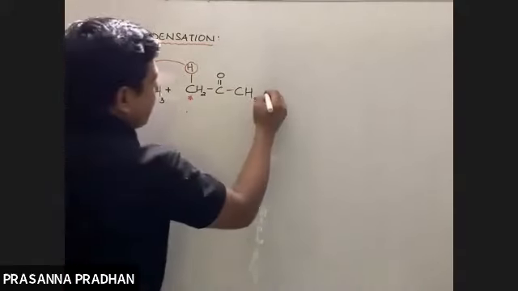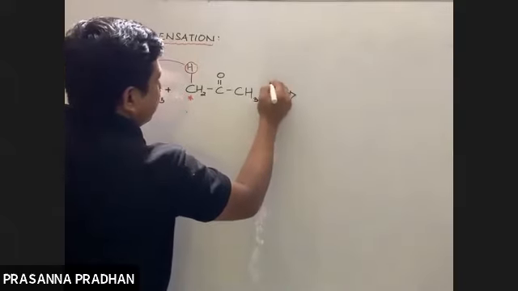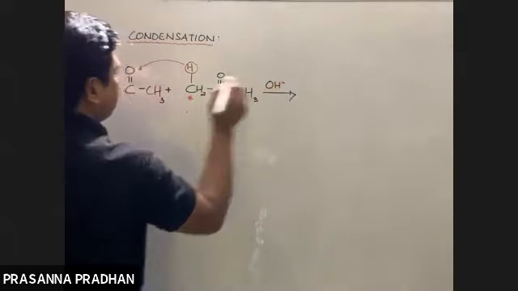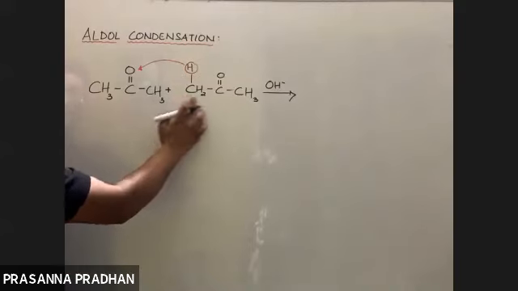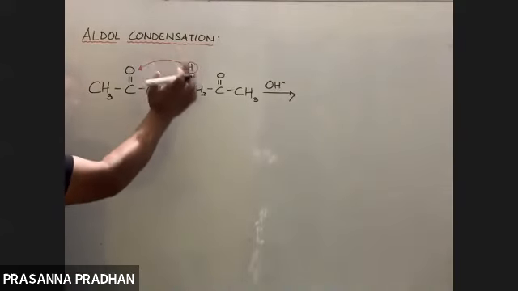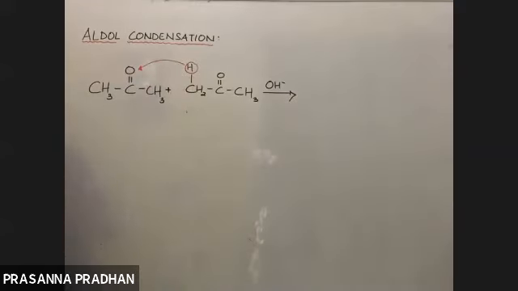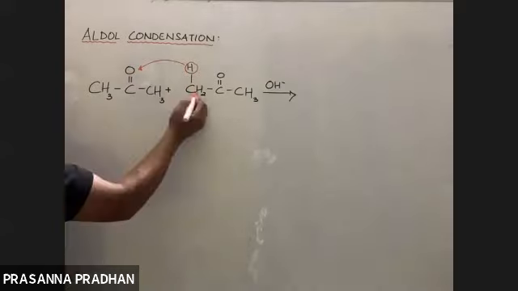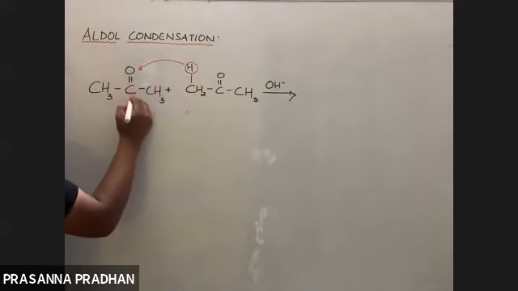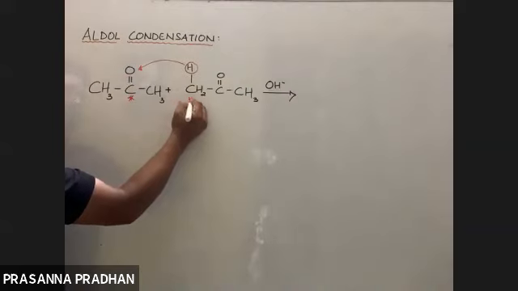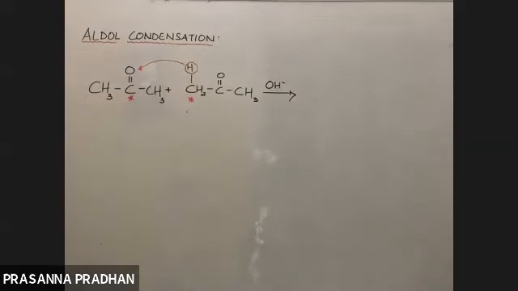Now I'll use the same technique here. I'm transferring one of the alpha hydrogens to the carbonyl oxygen, and you connect these two carbon atoms.